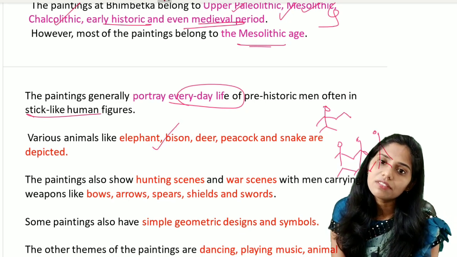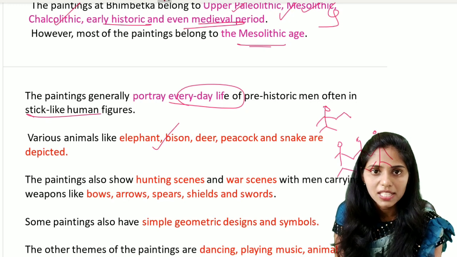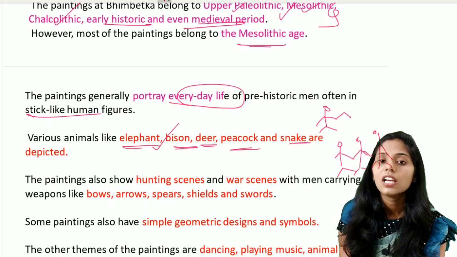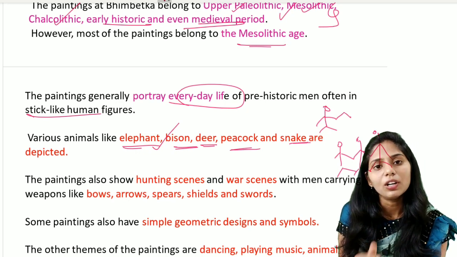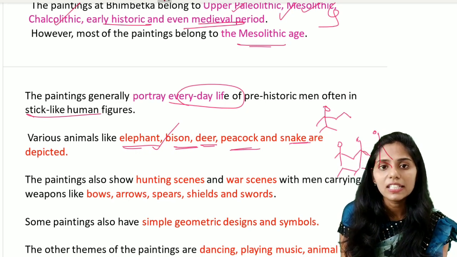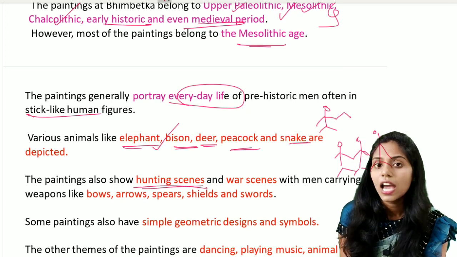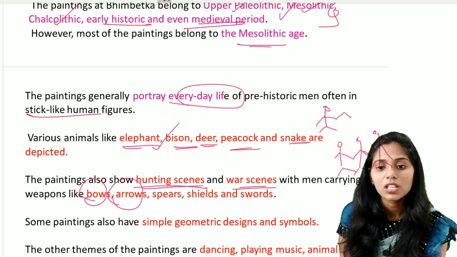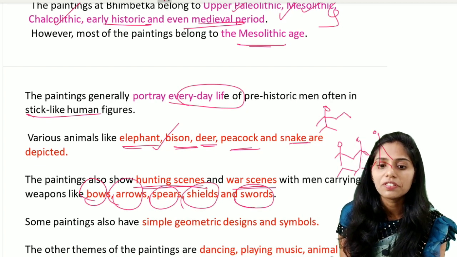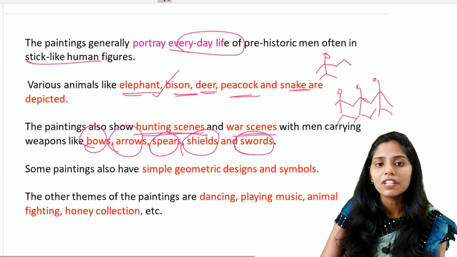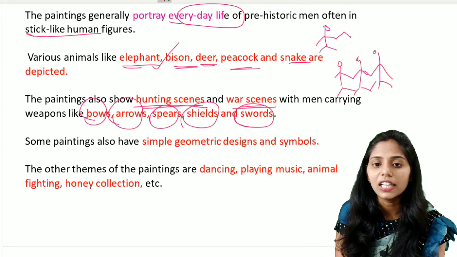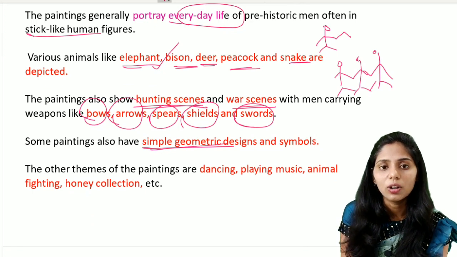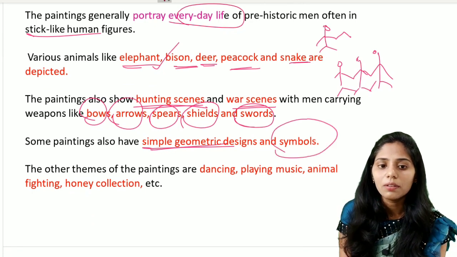And not only human figurines, we can see paintings of different kinds of animals as well, like elephant, bison, deer, peacock and snakes. They are depicted. And the important painting scenes also show hunting scenes and also war scenes with men carrying weapons like bows, arrows, spears, shields and swords. Some of the important features of the paintings in the Bhimbetka cave are simple geometrical designs and also symbols that are present here.